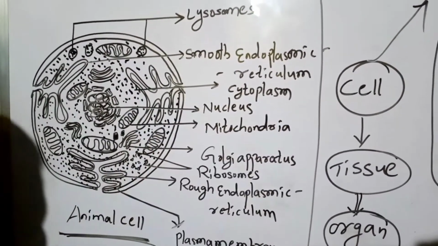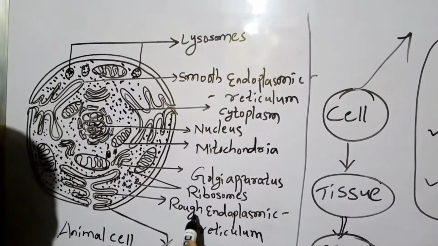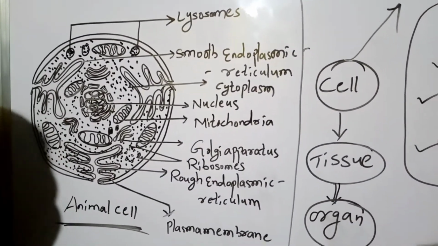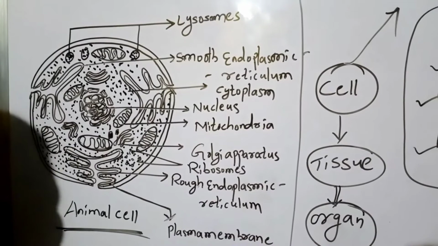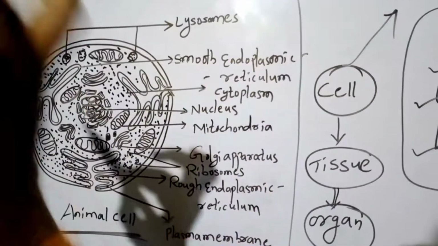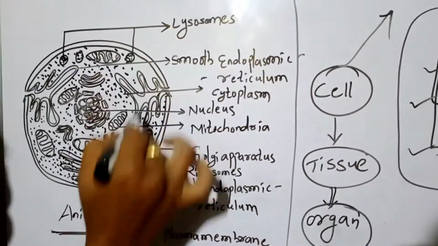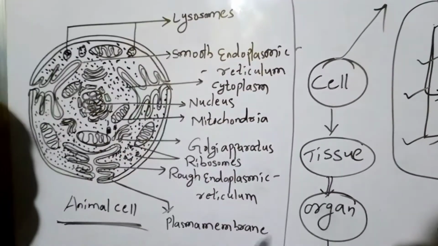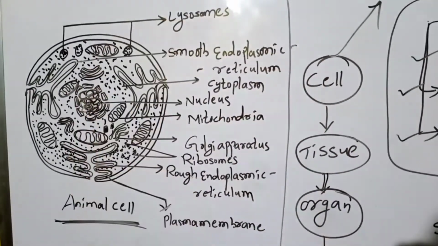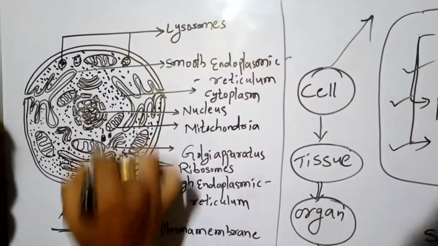There are 2 types of endoplasmic reticulum, we will discuss that: rough endoplasmic reticulum and smooth endoplasmic reticulum, and lysosomes. These are all organelles present in animal cell. Okay, we will discuss deeply.